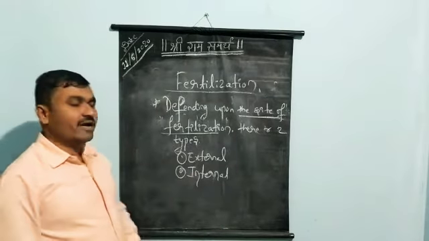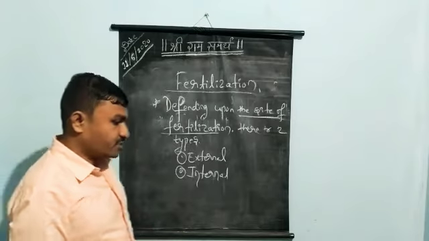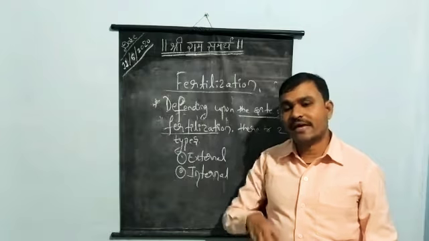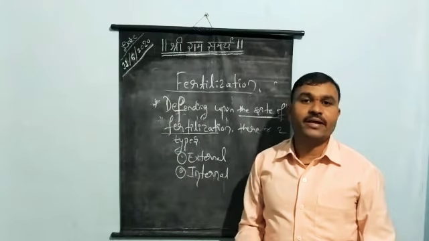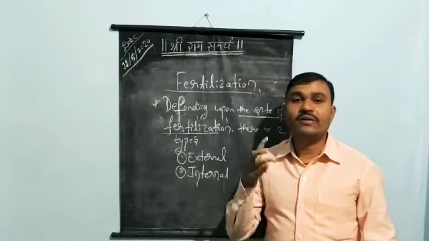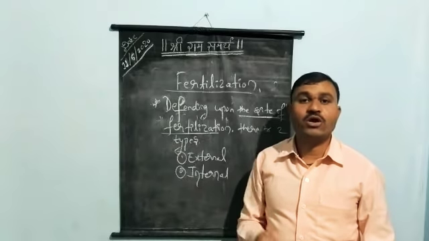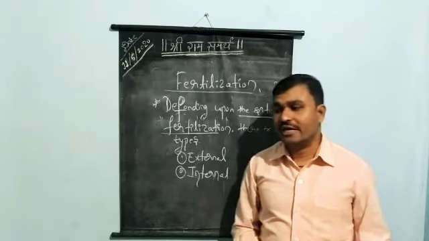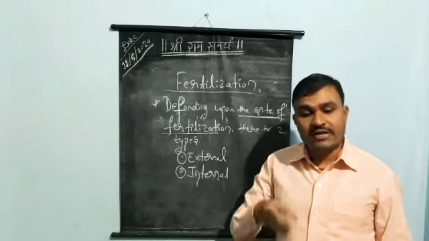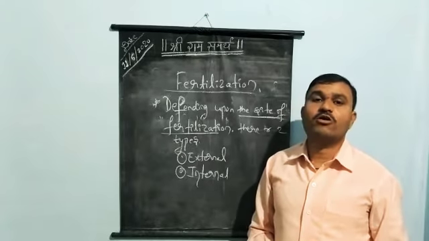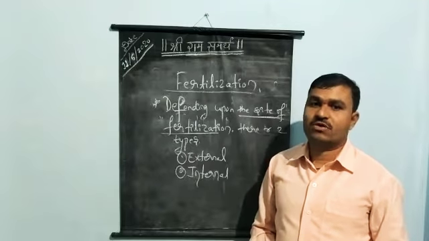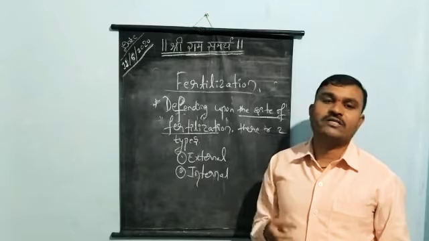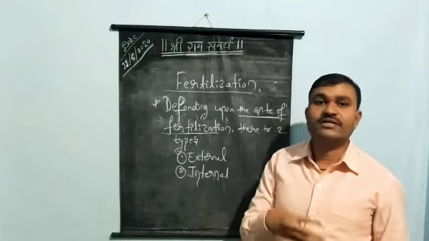External fertilization means the fertilization takes place outside the body of the parents, that is, in the surrounding medium. Internal fertilization means the fertilization takes place inside the body of a female organism.